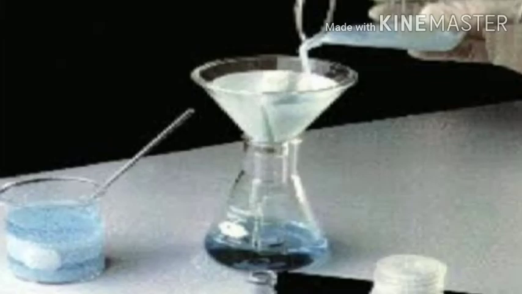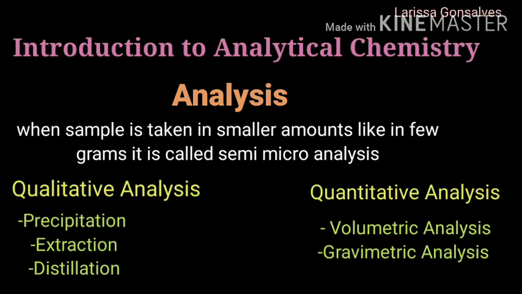Gravimetric analysis is a technique in which the amount of analyte can be determined through the measurement of mass. Analyte is a substance whose chemical constituents are being measured and determined.